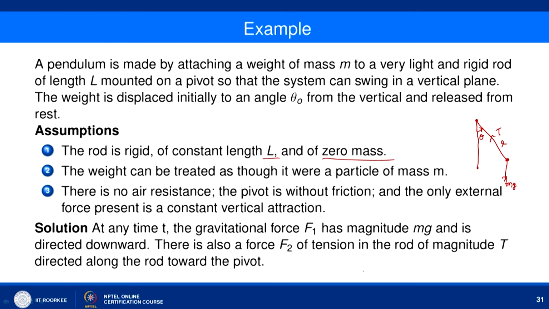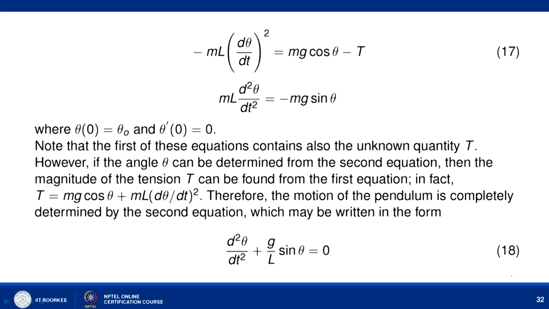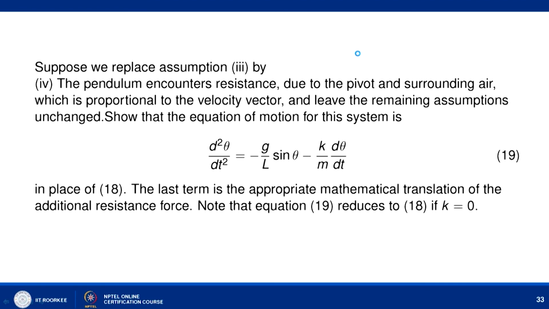At any time t, the gravitational force F1 has magnitude mg, which we are writing here, and is directed downward. There is also a force F2 of tension in the rod, of magnitude T, directed along the rod towards the pivot, that is this F2 here. Now we can find the governing equation: minus ml d theta by dt whole square equals mg cos theta minus T, that you can verify here.